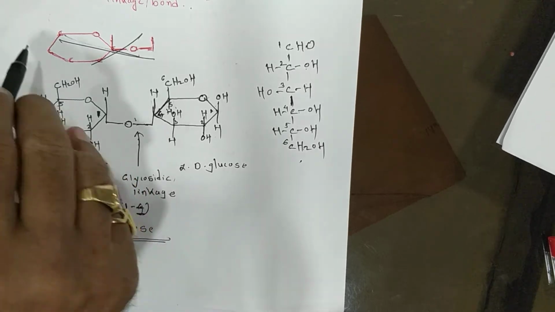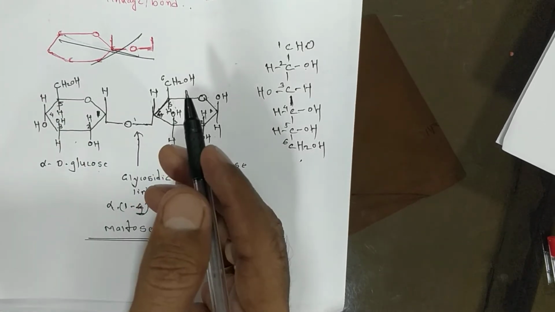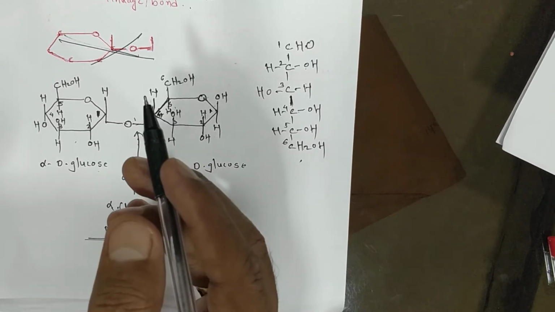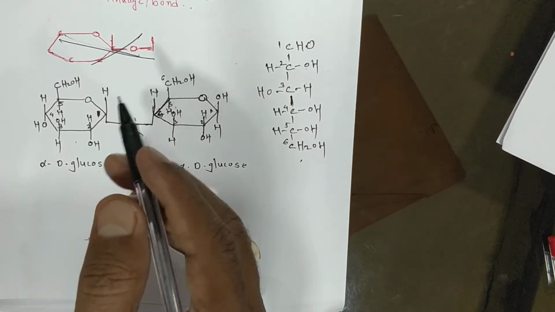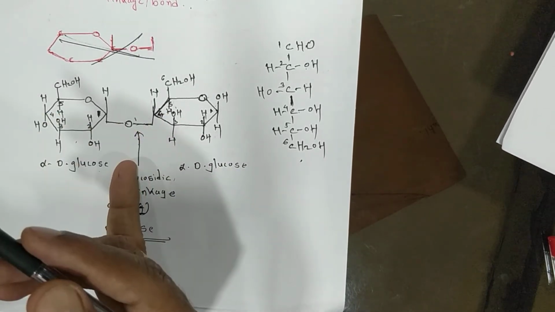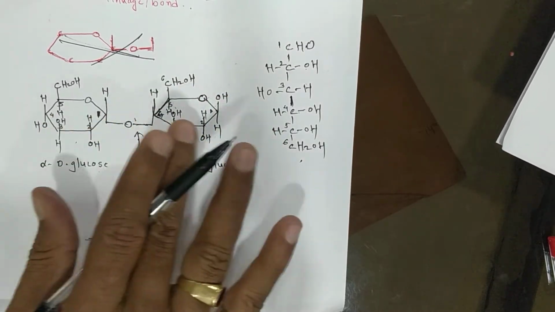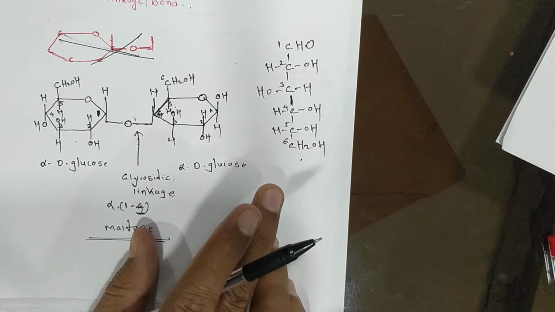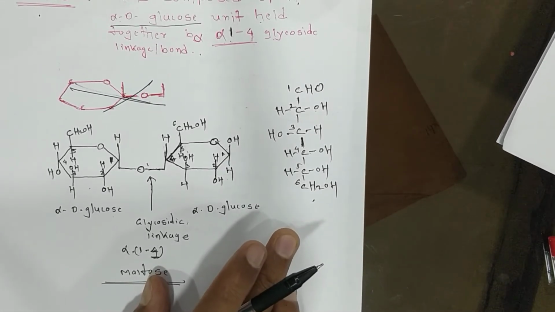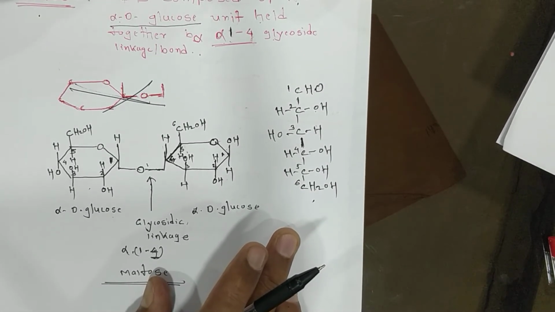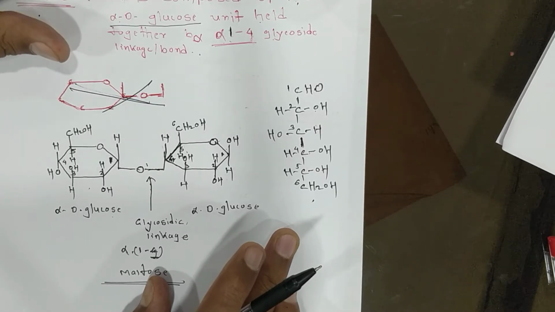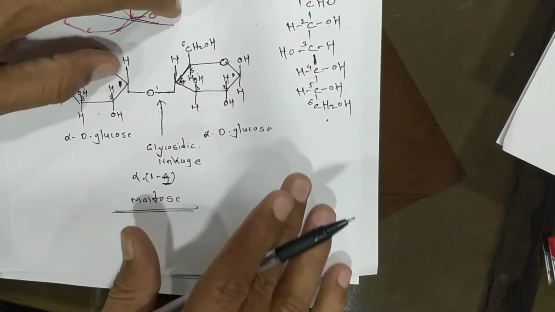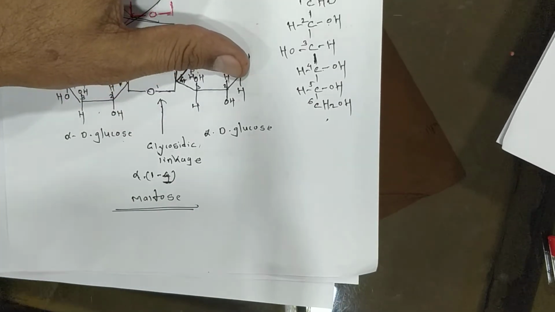Maltose is an example of a disaccharide. What is a disaccharide? This carbohydrate produces two molecules of the same on hydrolysis. On hydrolysis, what happens? They give similar molecules, alpha D glucose and alpha D glucose. That's why you write that a disaccharide gives same or different monosaccharides on hydrolysis. The first example of that is maltose. Now see the maltose.